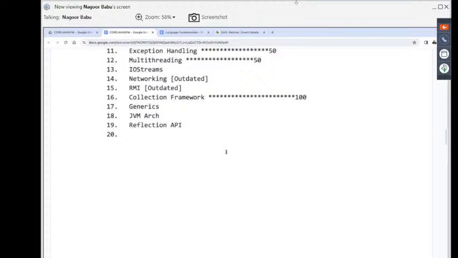To get these details about a particular class, method, or variable, we are going to use the reflection API. A class is nothing but a set of variables and methods. Inside the classes, we provide a set of variables and methods. That variables information and methods information I want to get. For that purpose, we are going to use the reflection API. Okay, fine.